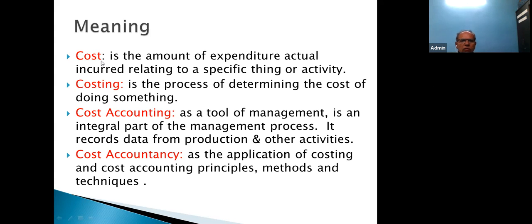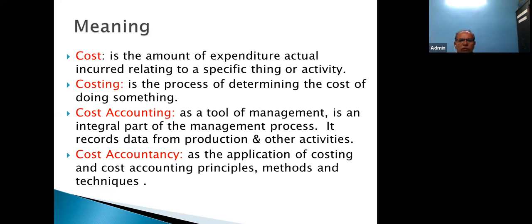Now, costing. Costing is the process of determining the cost of doing something. So there is a difference between cost and costing. Cost is just the ascertainment of cost, and costing is the process of determining the cost. You have to understand the process of how to determine the cost of doing something.